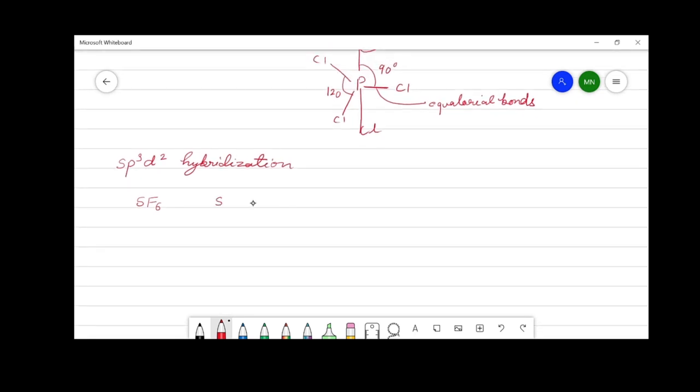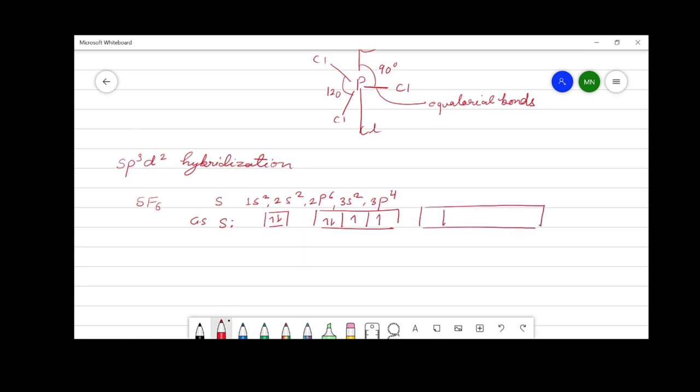Sulfur is the central atom in the molecule around which the hybridization takes place, and the electronic configuration of sulfur is 1s2, 2s2, 2p6, 3s2, 3p4. There are 6 valence electrons around the sulfur atom which are used to make bonds, but out of 6 valence electrons, 4 electrons are present in pairs.